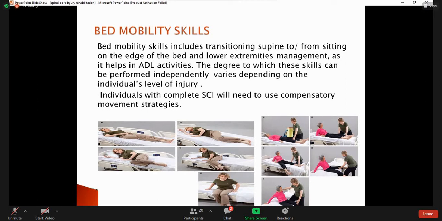The basic goal of rehabilitation is to make the patient as independent as possible within the patient's limitation. So in this way, here also we use compensatory movement strategies. If the patient has a weak lower limb, I use the upper limb and the trunk muscles to make the patient sit onto the edge of the bed.